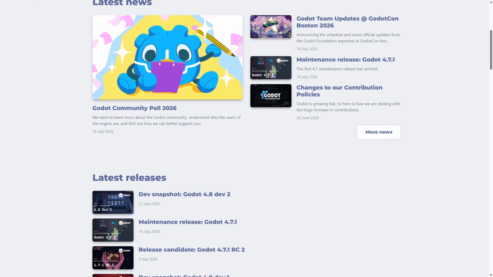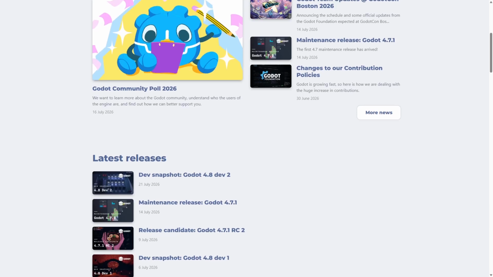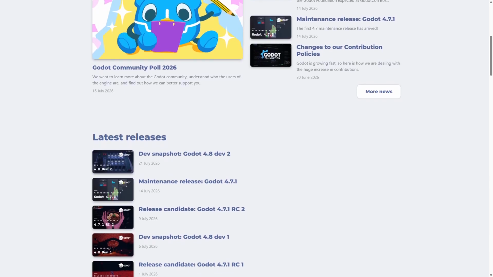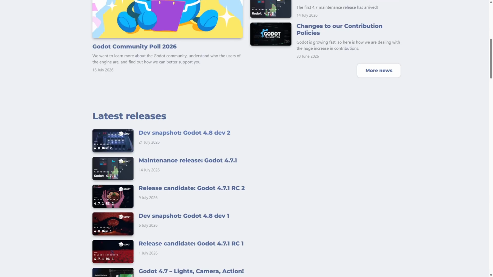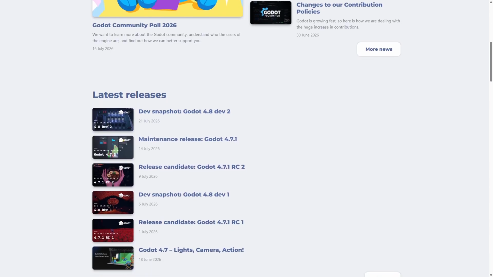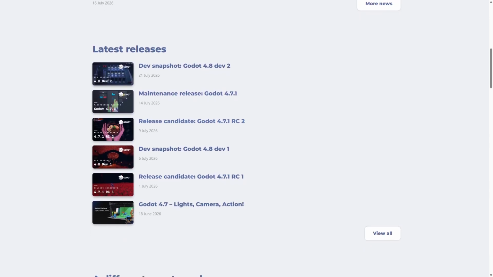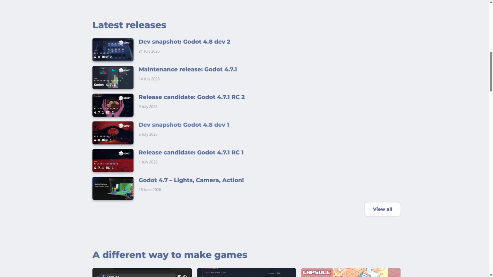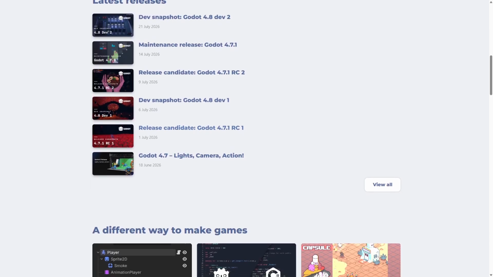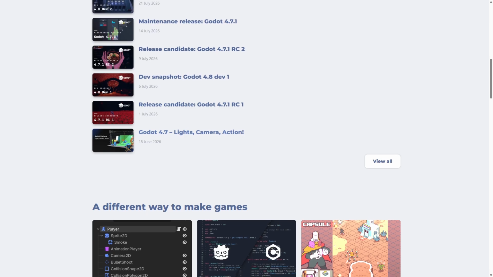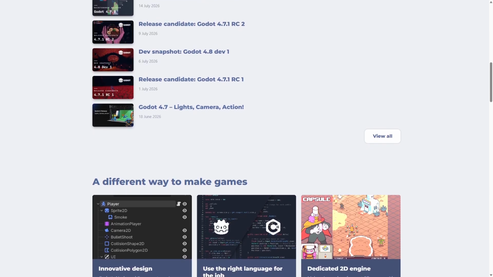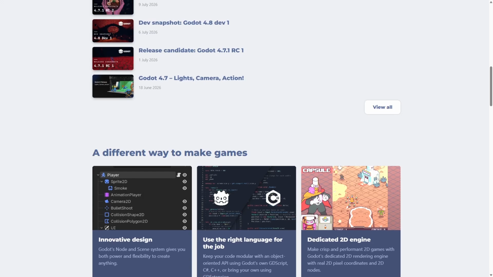Its strengths lie in its user-friendly editor, extensive built-in tools like animation, physics, and UI design, and a strong community backing. Godot supports cross-platform deployment, from desktop to mobile and web. However, its limitations include a steeper learning curve for beginners unfamiliar with its unique scene system and occasional performance constraints in very complex 3D projects.